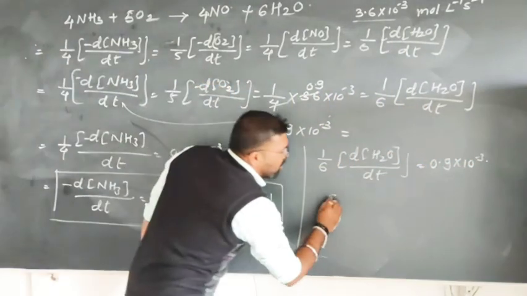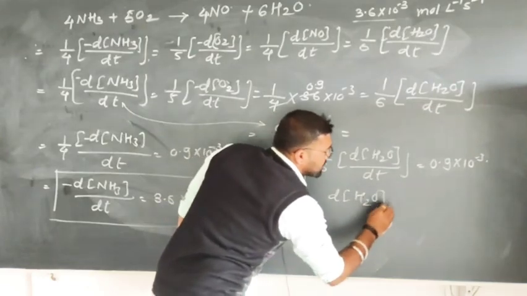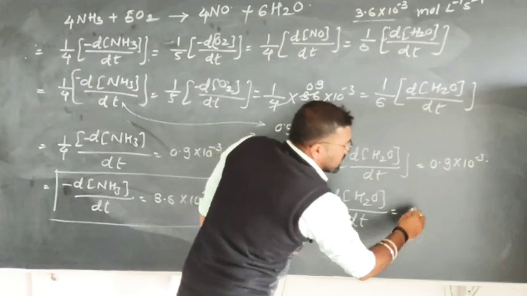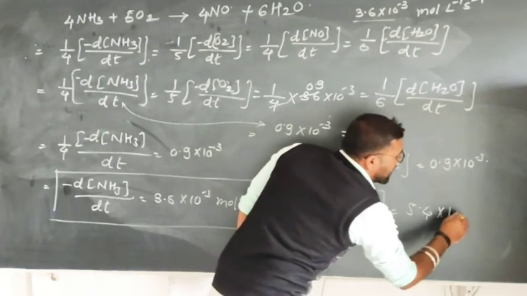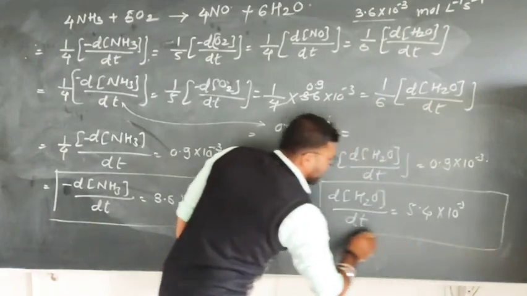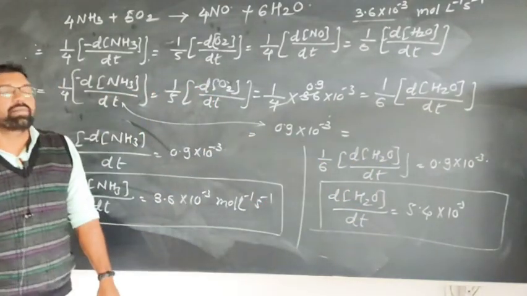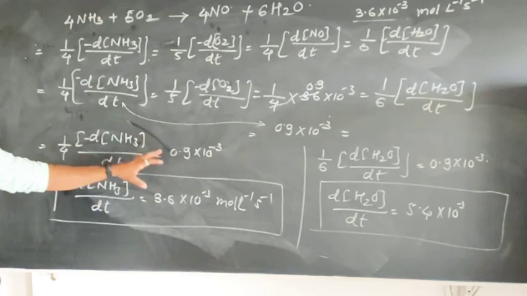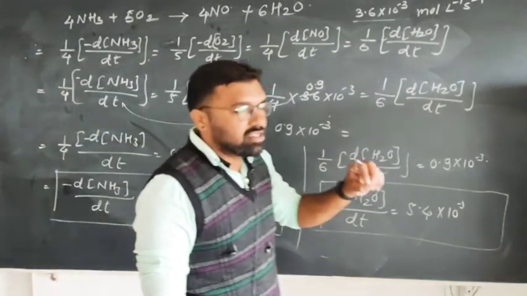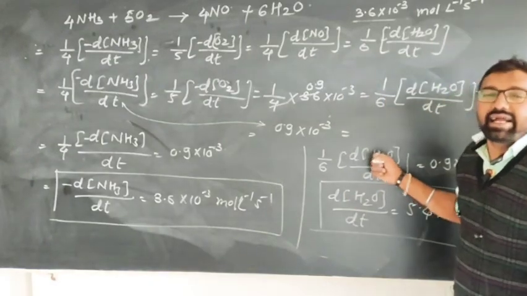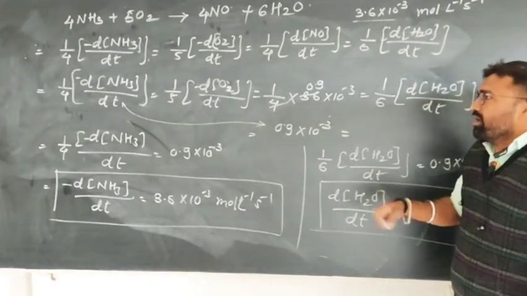So d[H2O]/dt is 5.4 into 10 raised to minus 3 mole per liter per second. Such a question will be asked in the examination according to the general equation. I hope you get an idea regarding this.